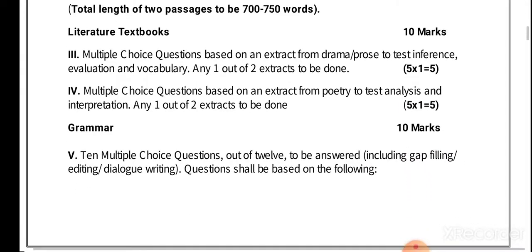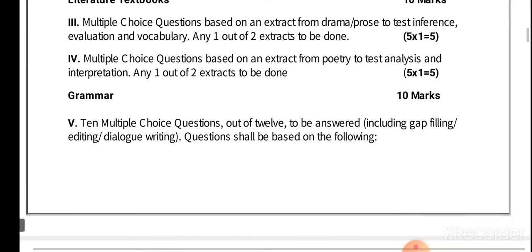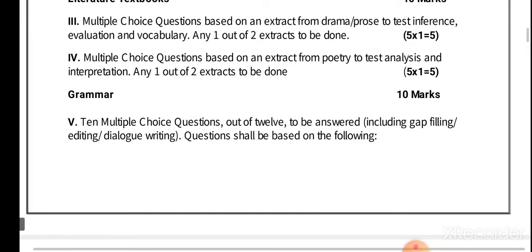In literature, there will be two extracts from chapters of literature, and from those two extracts we have to do only one. There will be multiple choice questions in these extracts also. It will consist of 5 marks, and there will be a multiple choice question based extract from poetry also, and there will be two extracts from this, out of which we have to do only one.